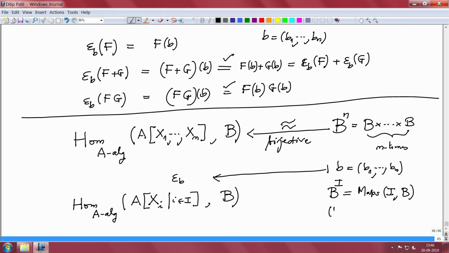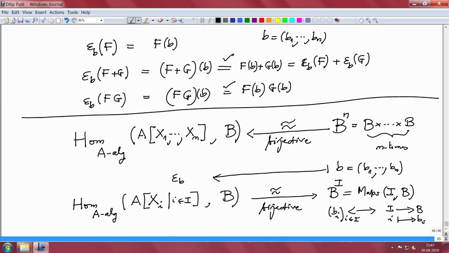So, either you think of bi, i in I, or think of it as a map from I to B, i going to bi. Given any map from I to B, you can get a tuple, and given any tuple, you can get a map. It is better to think this way, as maps. So, these two sets are in bijection.